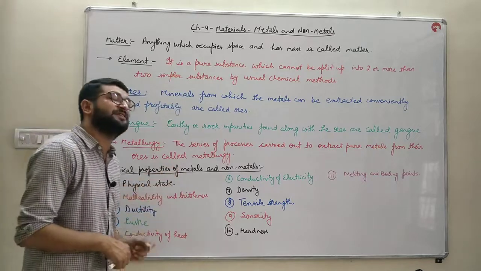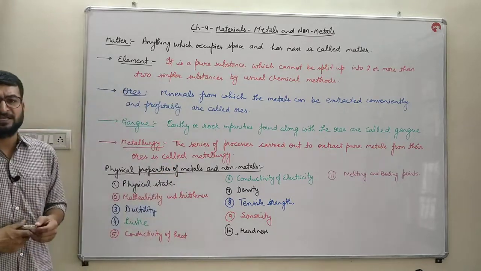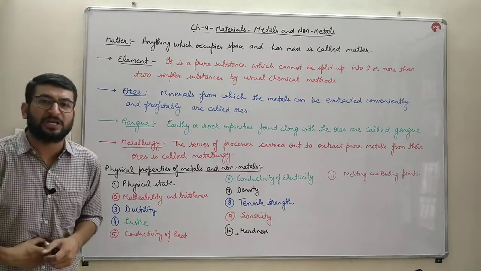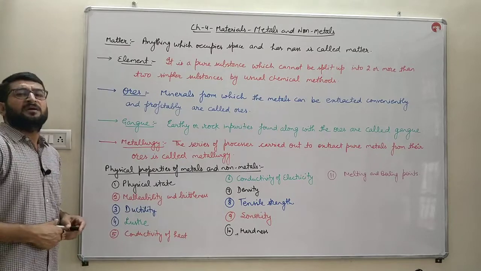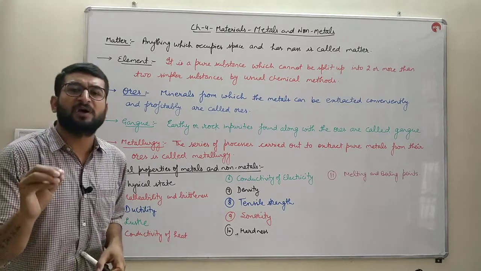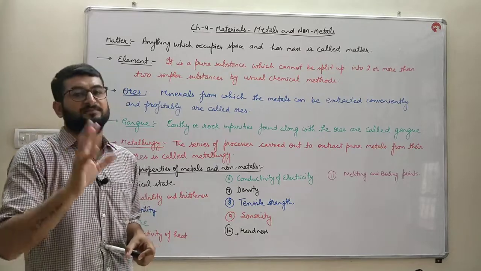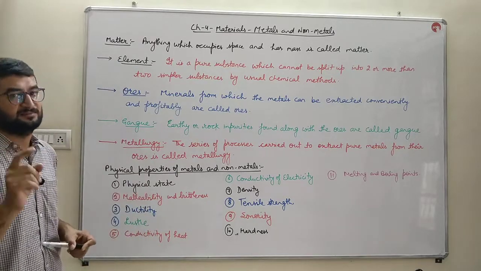Next, conductivity of heat. Metals are good conductors of heat. That is why the cooking utensils are made up of metals. Lead is the only metal which is a poor conductor of heat. Lead एक ऐसा metal है जो poor conductor है heat का.